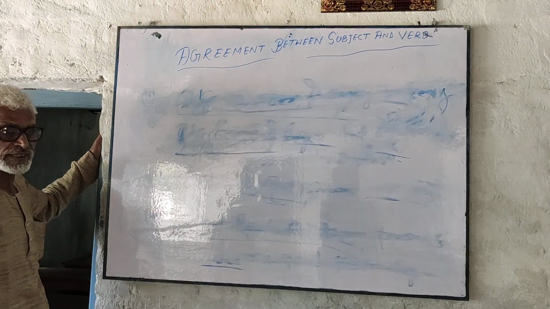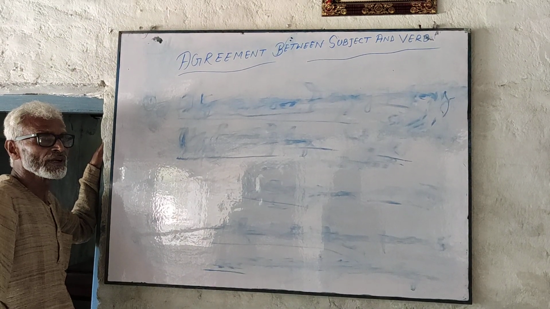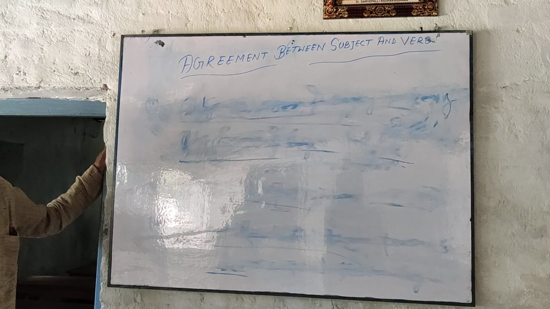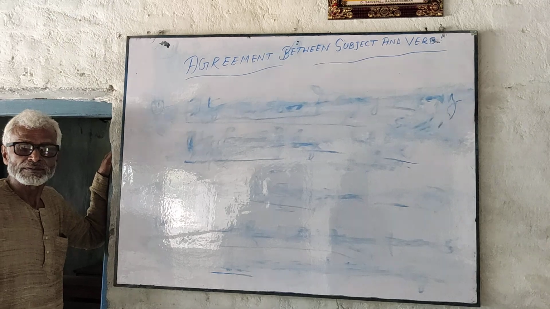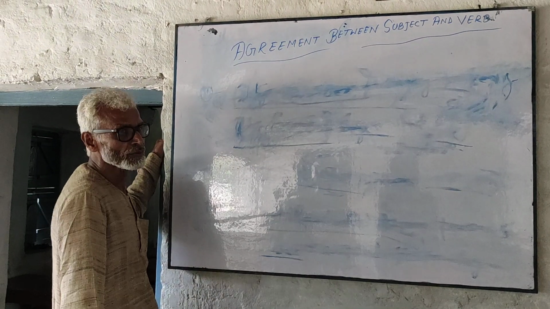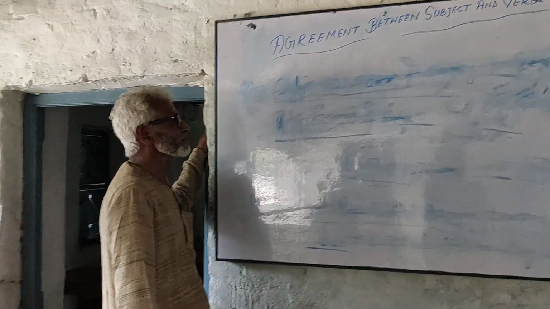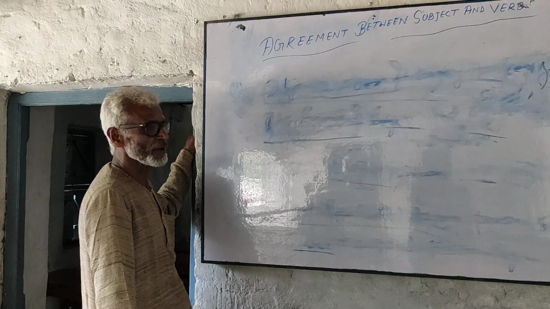When more than one subject is connected with either or, neither nor, then the verb is according to the nearest subject.